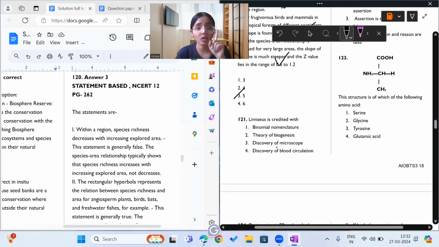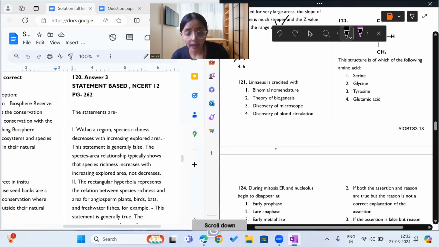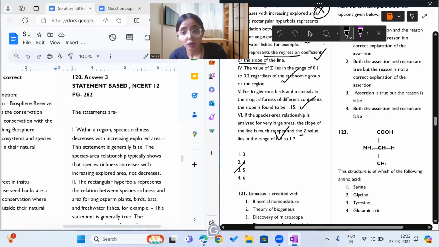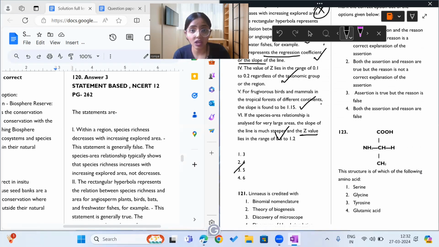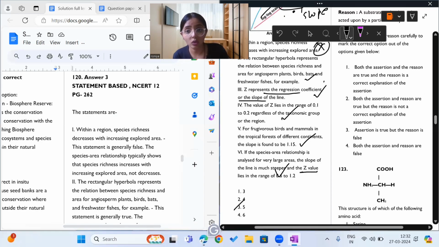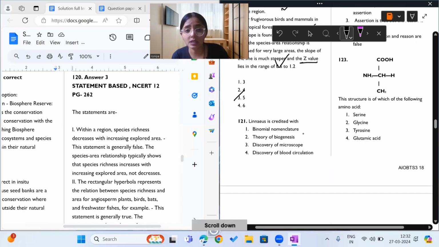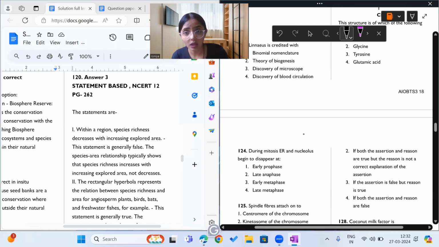This is a very, very good question, and all of this is important. You should remember that the Z value becomes steep if we increase the value of area in species area relationship. You should know that for the frugivorous birds and mammals, the Z value is 1.5. You should know that the Z value lies between 0.1 and 0.2 regardless. You should also know that Z is the slope. And you should also know that the hyperbola represents the relationship between species richness and the area.